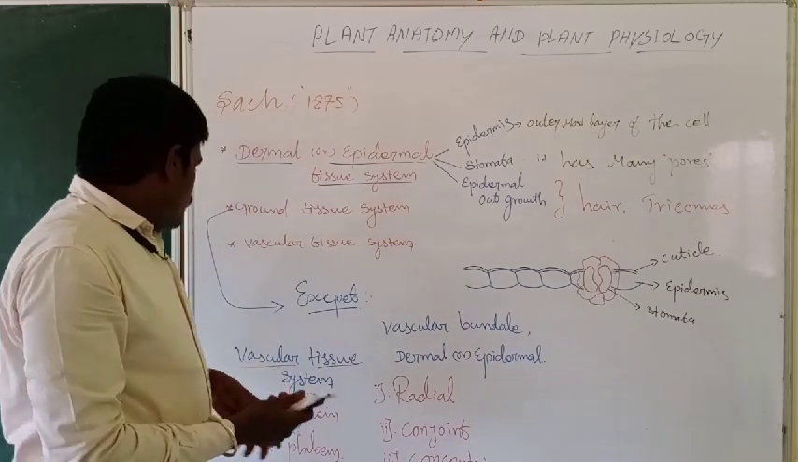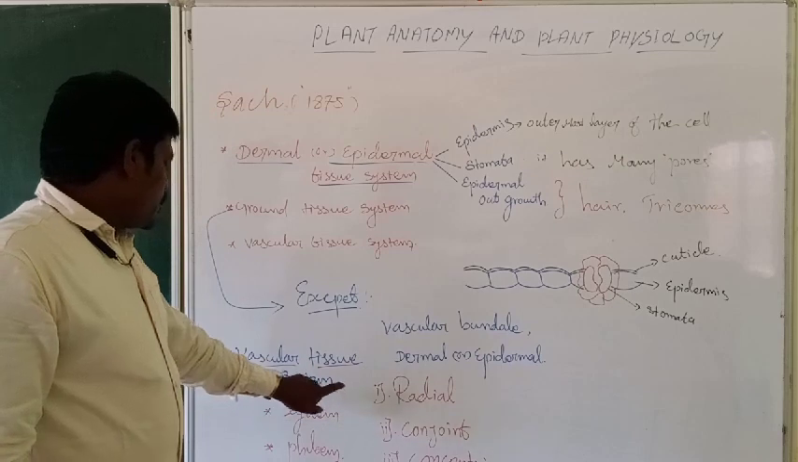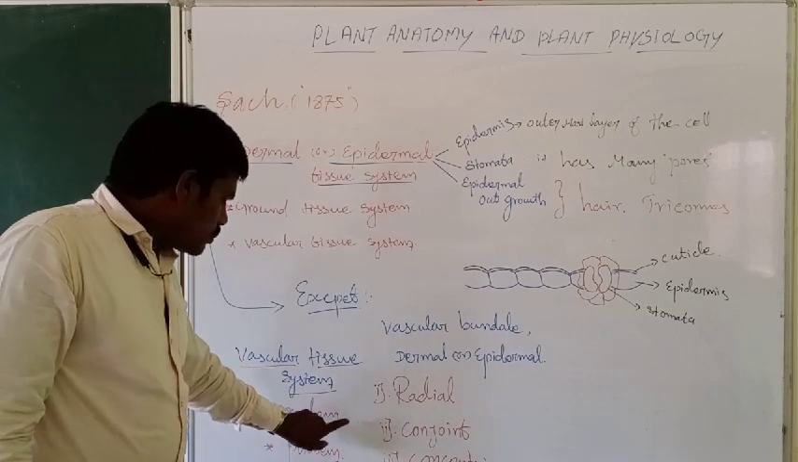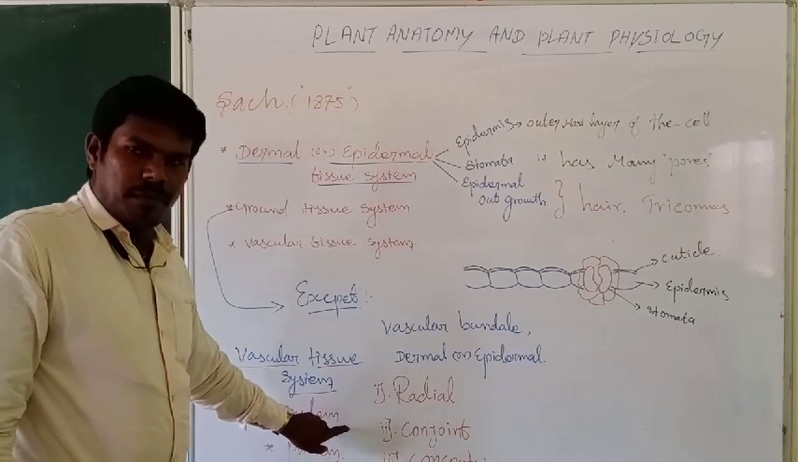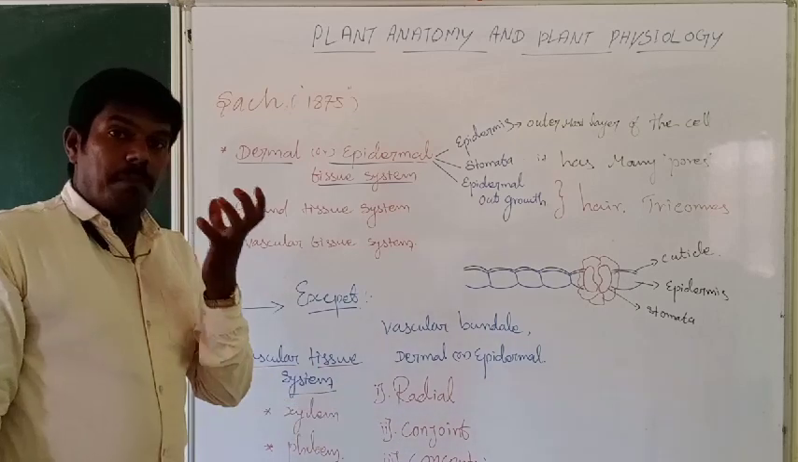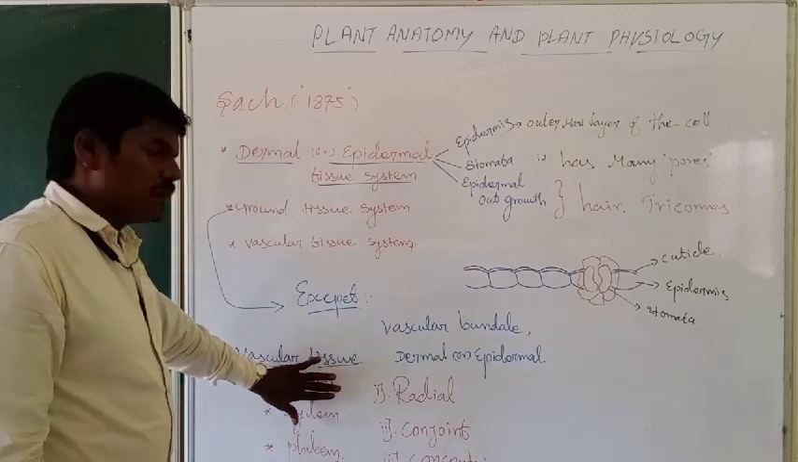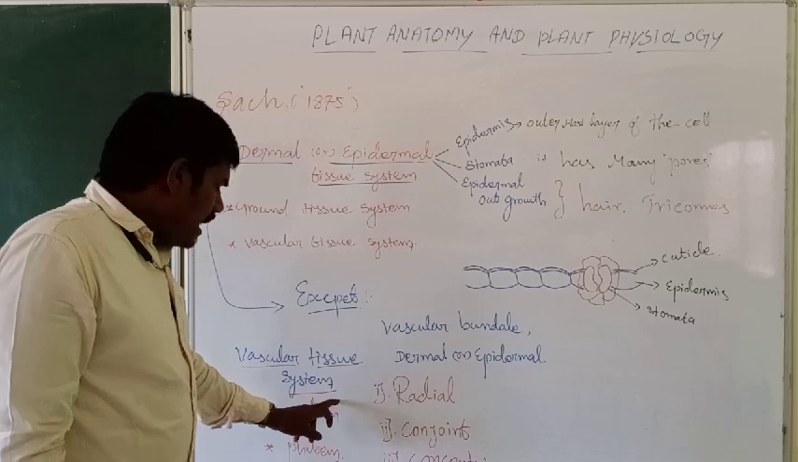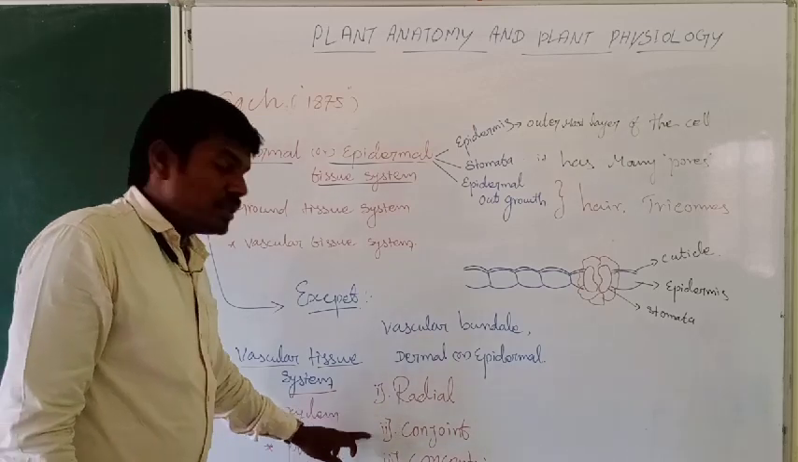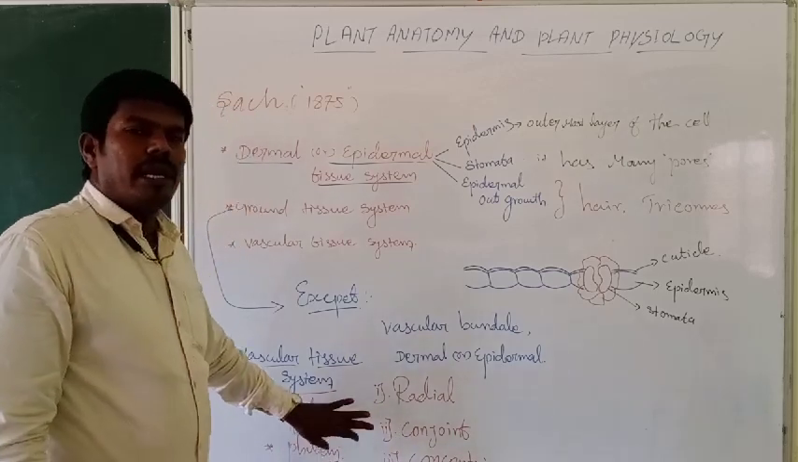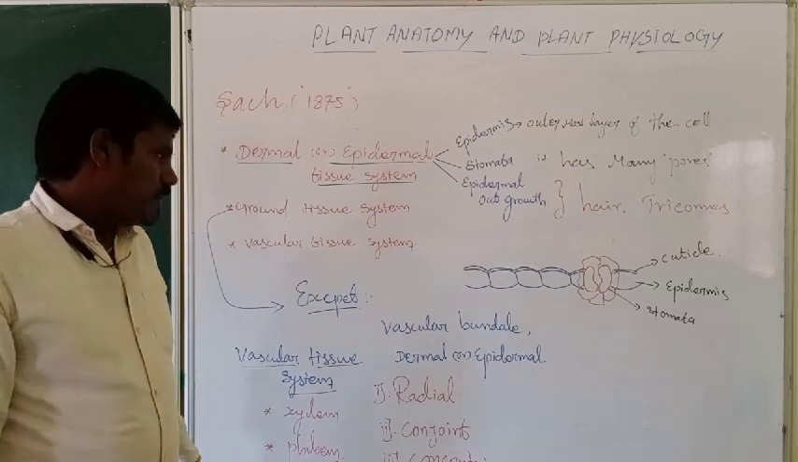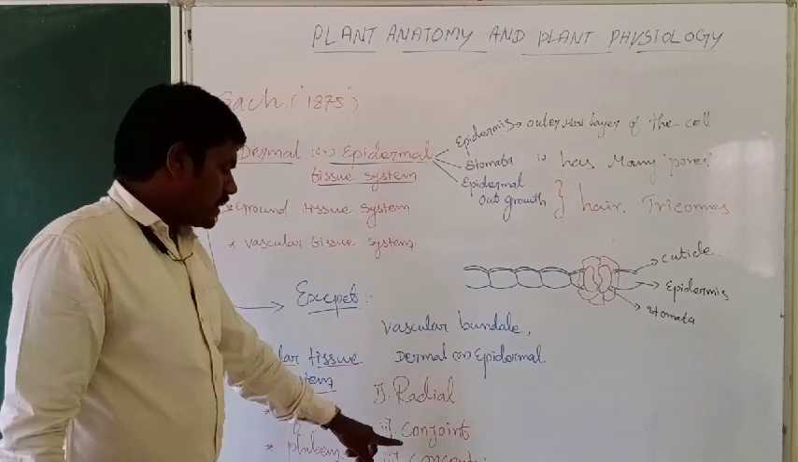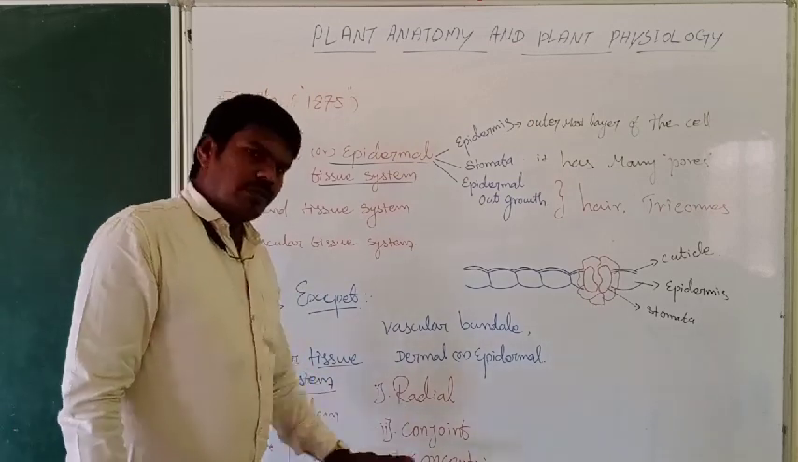See, this vascular tissue system is composed of xylem and phloem only. These two kinds of cells join together and form a bundle-like structure. That bundle is called a vascular bundle. And based on the position of the xylem and phloem, vascular bundles are classified into three kinds. First one, radial; second one, conjoint; and then concentric.